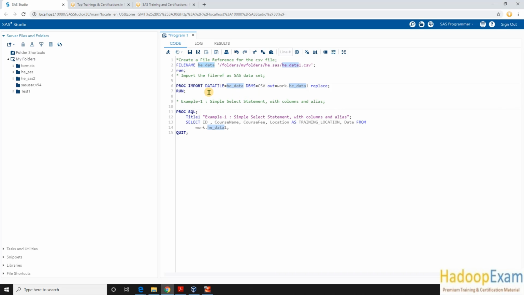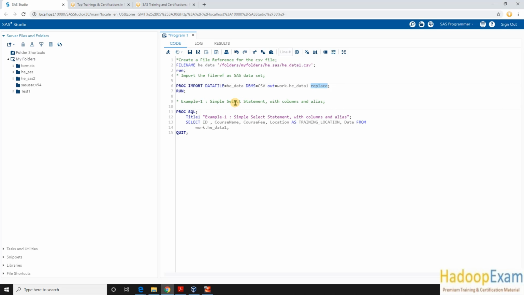Okay, so now I wanted to create a temporary data set out of this. So whatever you put into the work library would be your temporary data set. So my data set name would be work.hedata1. How would you create it using the import statement? We would be importing this file. Okay, the file pointer we are using here indirectly points to this path. Okay, and we are saying the format of my file is CSV. So CSV is a comma separated file, and we are using replace because I have been running this statement again and again. So I wanted it to be replaced without giving any error. You can avoid using this replace if you don't want to create it again.